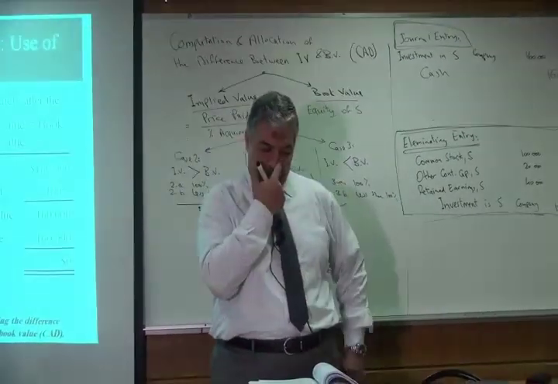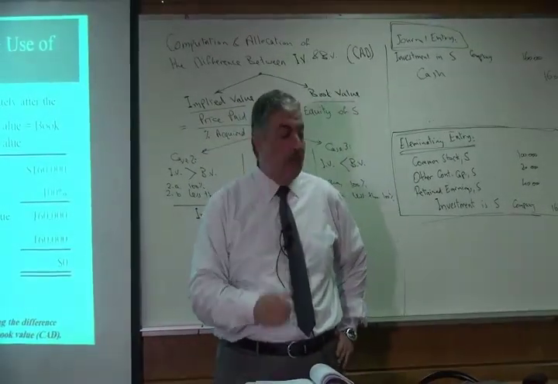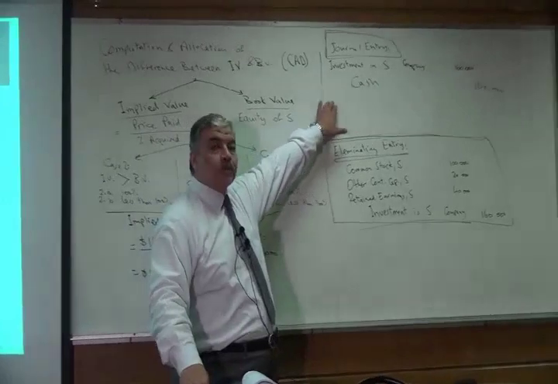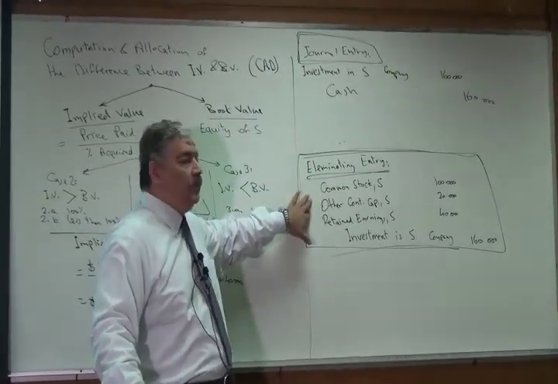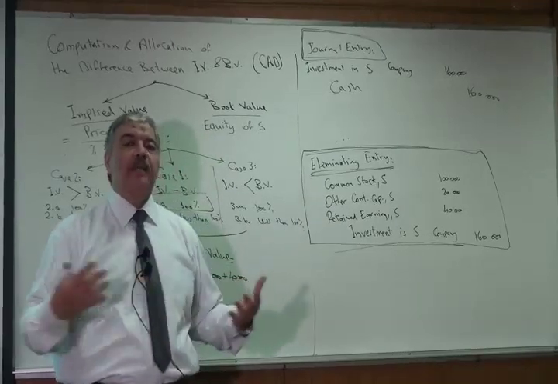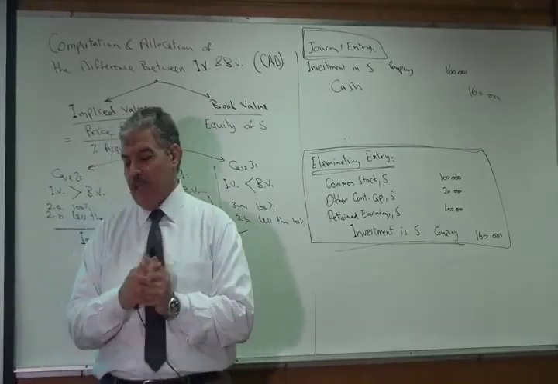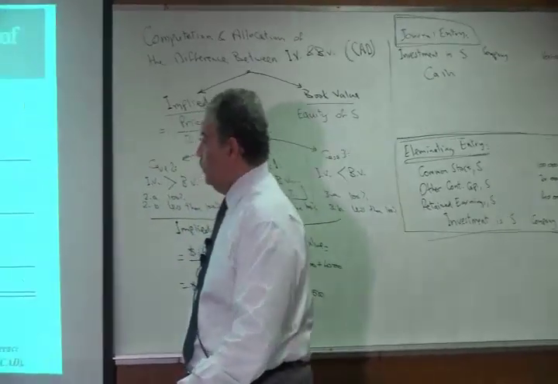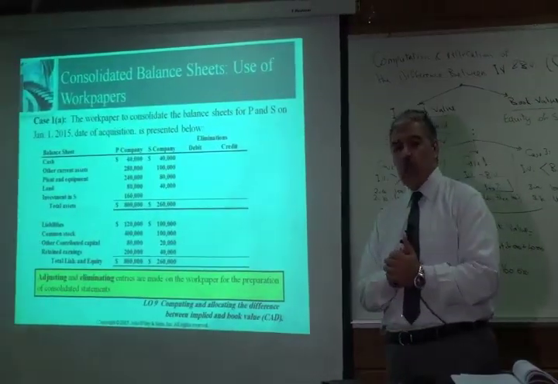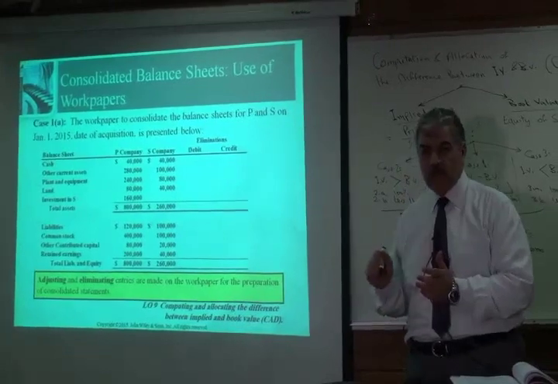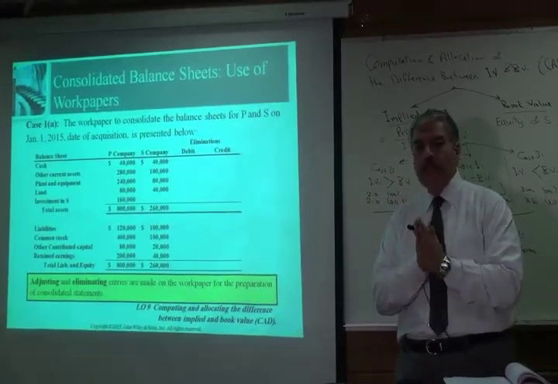So now we learned how to make the journal entry to record the acquisition of the stock, and how to prepare the eliminating entry that's required to prepare the consolidated balance sheet. So the eliminating entry, as you agreed, is not recorded in journals. It's recorded only on the work paper.